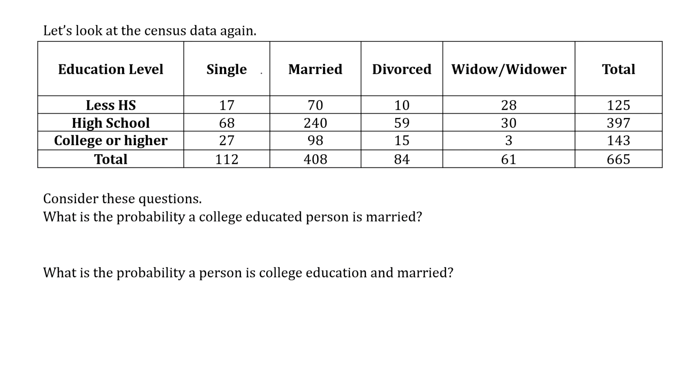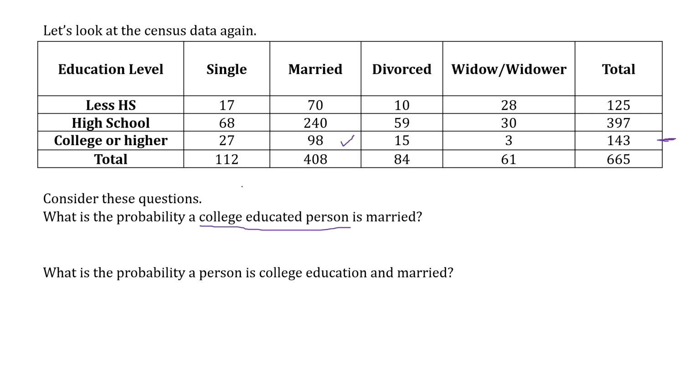Again, we're looking at our data. Given that, what is the probability a college educated person is married? It's not "given that," but they're specifically stating a college educated person. So our pool of data is only 143 people, all the people that have a college degree. Now we want the married person, so we're looking at this box: those 98 people are the married people with a college degree.